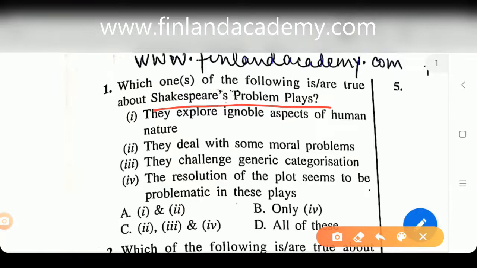And this is what these options are also about. If you keep Isabella in your mind, what is happening? Yes, they explore ignoble aspects of the mind, they deal with moral problems. Okay, so Isabella, she's stuck in between. They also challenge, the resolution of the plot seems to be problematic. This is what I said. It's uncertain, it's ambiguous in nature. So you don't need to think much about it when you know all of these characteristics.